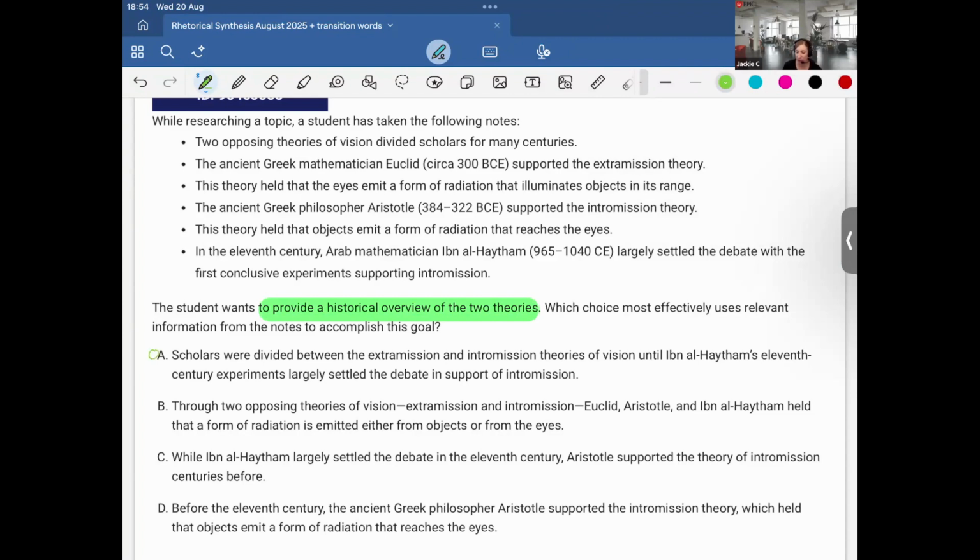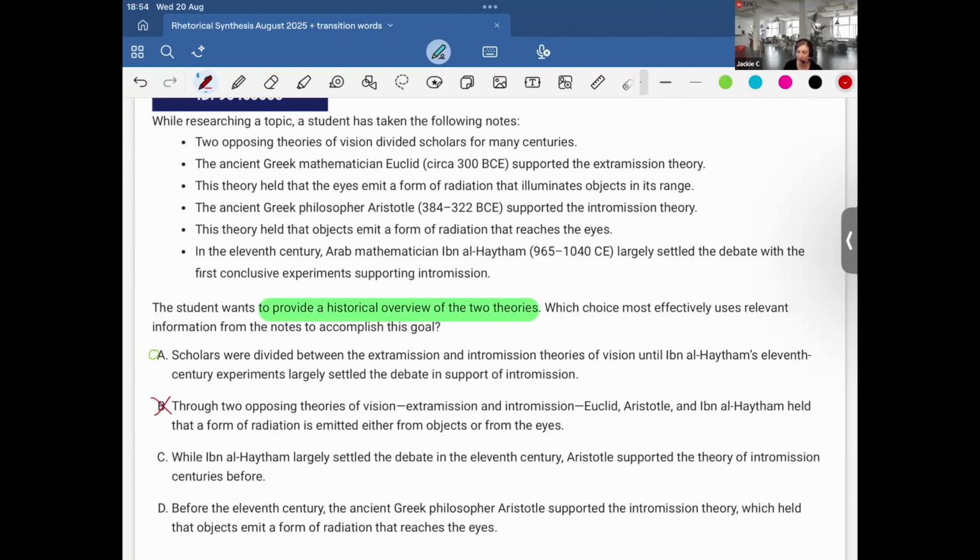Option B. Through two opposing theories of vision, extramission and intromission, Euclid, Aristotle, and Ibn al-Haytham held that a form of radiation is emitted either from objects or from the eyes. Okay, that's interesting, but I don't see any historical overview happening.